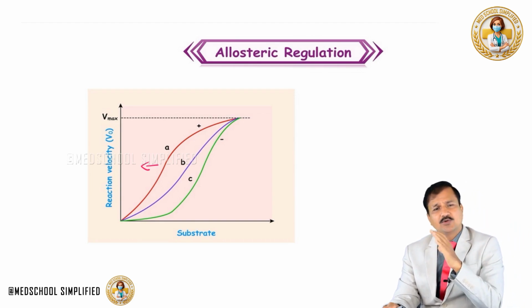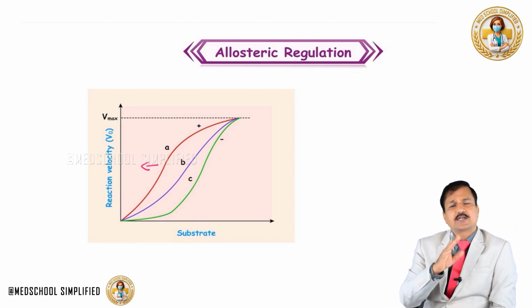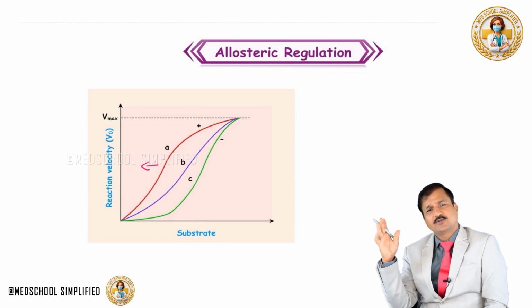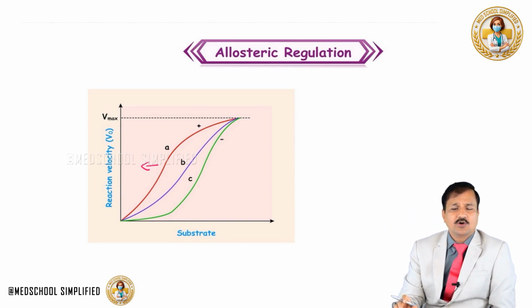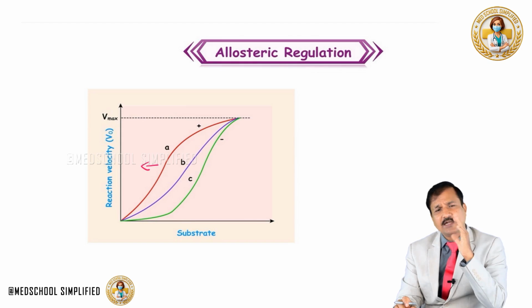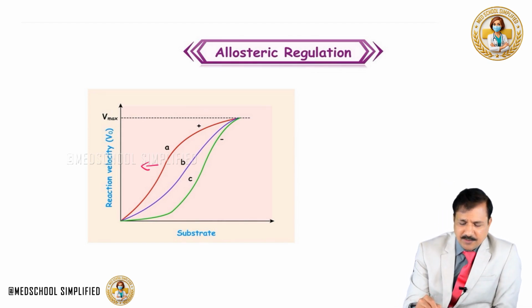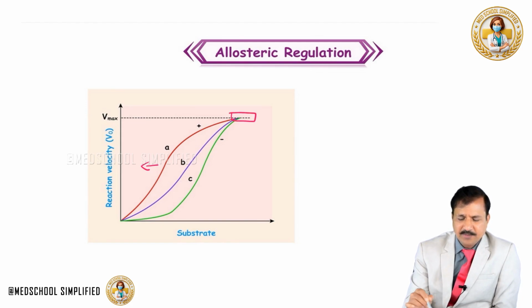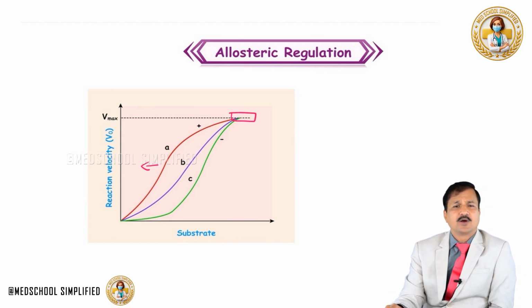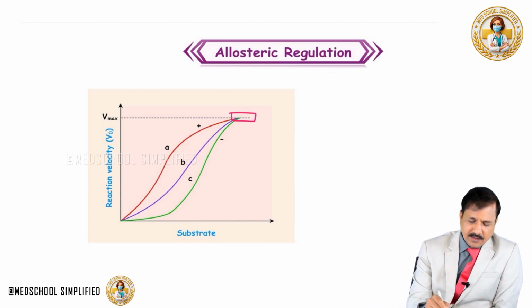Now if there is a negative allosteric modulator, the reaction velocity curve will be shifted to the right side. So let's look at how exactly it affects the Km here. This is because in this particular figure, Vmax is remaining the same, only Km can be altered here. So let's look at that.